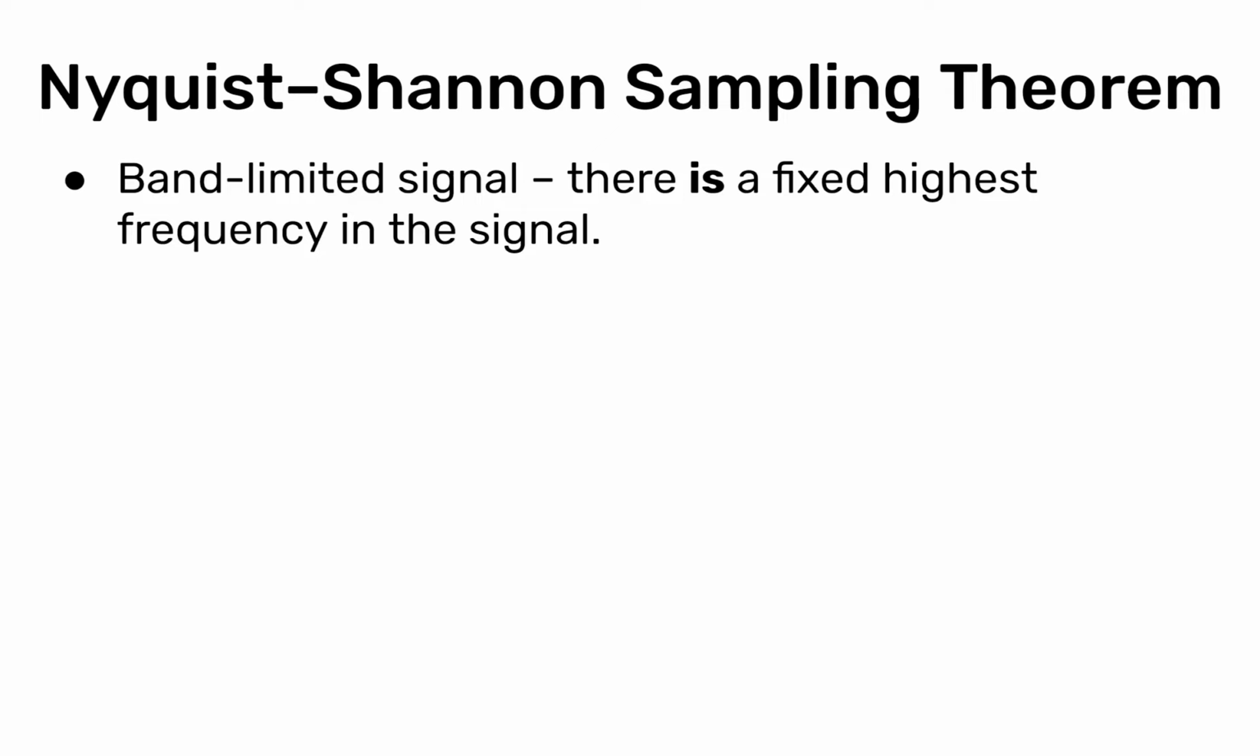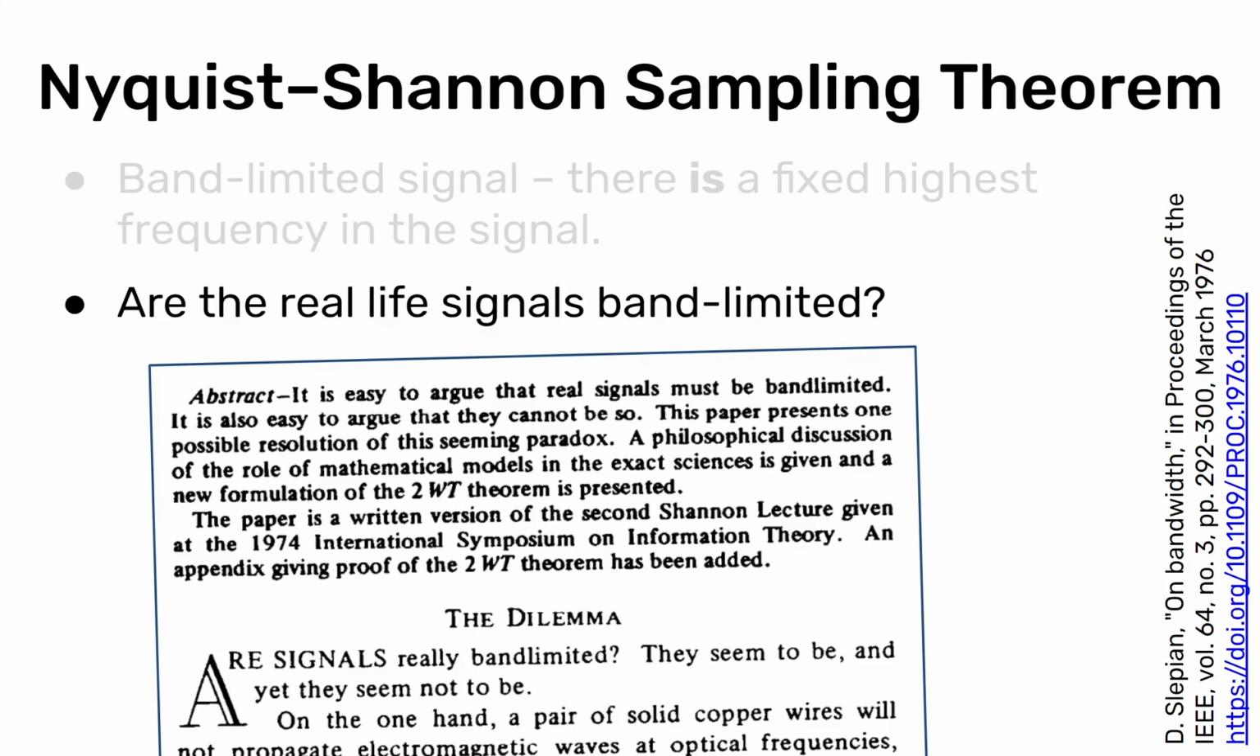Now a couple of things about this Nyquist-Shannon sampling theorem. A band-limited signal means that there is a fixed highest frequency in the signal. Now, are real-life signals band-limited? Well, that's a big question. People have written different papers about it, so there's this dilemma: are real signals really band-limited? In the real world, maybe there is no highest frequency in any signal, but in computer graphics we don't have to worry too much about it, because when we're sampling an image, the resolution defines the highest frequency we can have on that image.